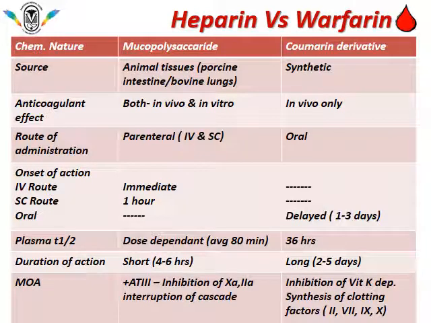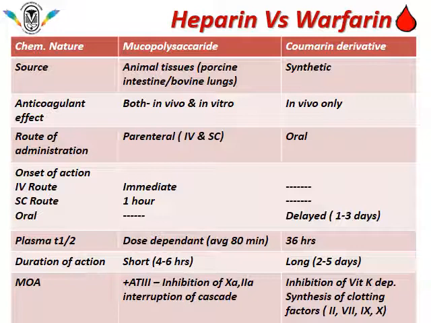Friends, this is a very common question which is asked: heparin versus warfarin, compare and contrast. So here are some comparative points. If we look at the chemical nature, heparin is a mucopolysaccharide, whereas warfarin is a coumarin derivative. The source of heparin is animal tissues, either porcine intestine or bovine lungs, from pig intestine or cow or ox lungs, whereas warfarin is a synthetic product.